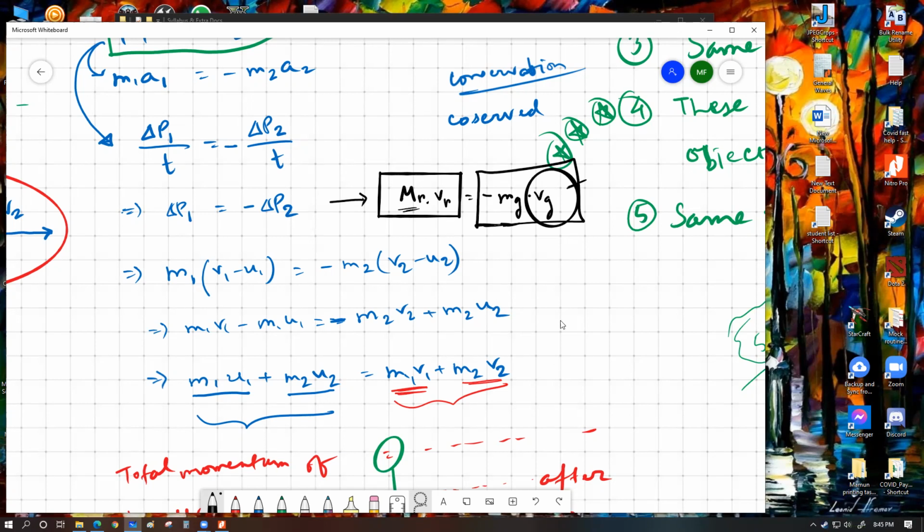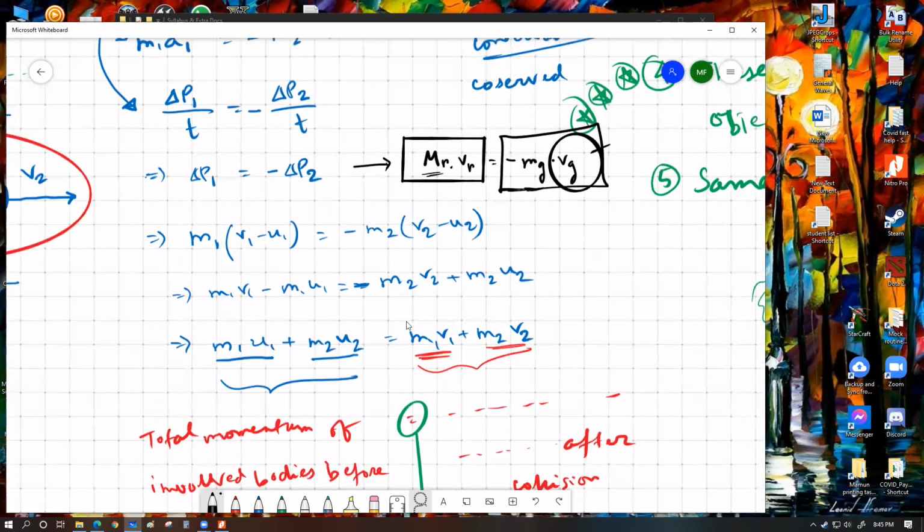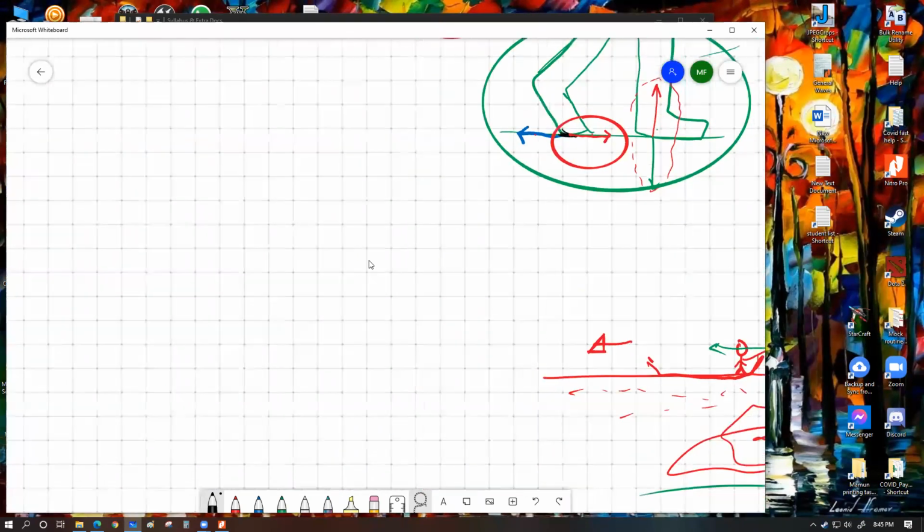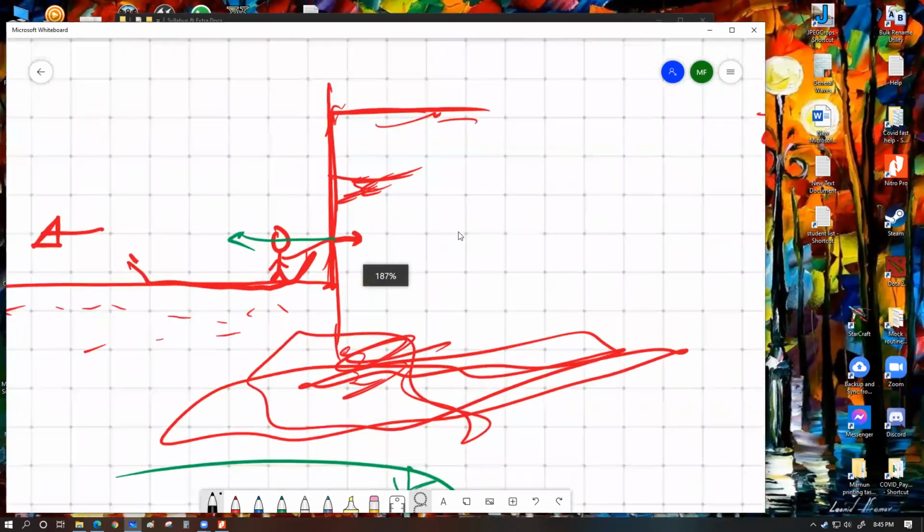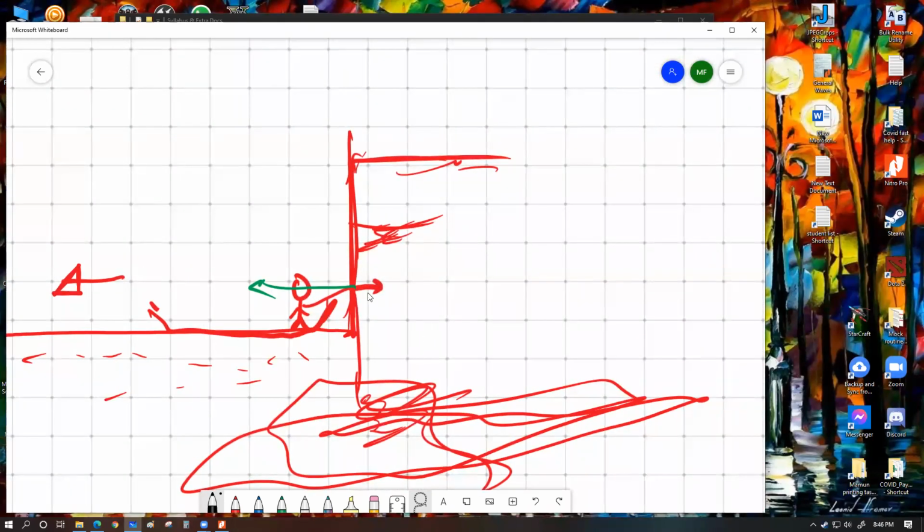Yes, sir. I had a question. In the boat example, sir, where we push a pole, when we push the pole, we are only being affected by the force of the pole. But why is it that the entire boat is moving?